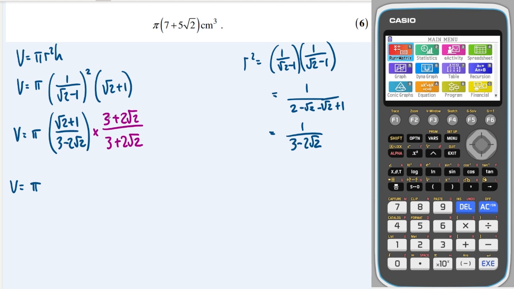So top line, we're going to get 3 root 2, and root 2 times root 2 is 2, times by another 2 is 4. We're going to get 1 times 3, and we're going to get 1 times 2 root 2. And on the bottom, we're going to get 3 times 3 is 9. The 3 times 2 root 2, and then the 3 times minus 2 root 2 will cancel. So the only other term I need to calculate is minus 2 root 2 times 2 root 2, which is minus 4 times by 2, so that's minus 8.